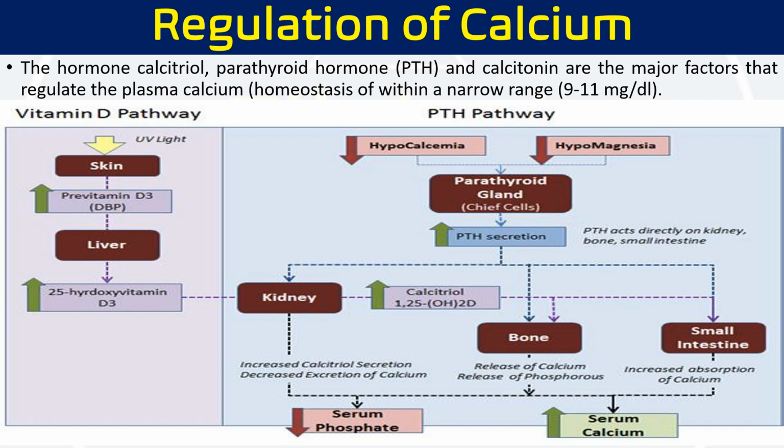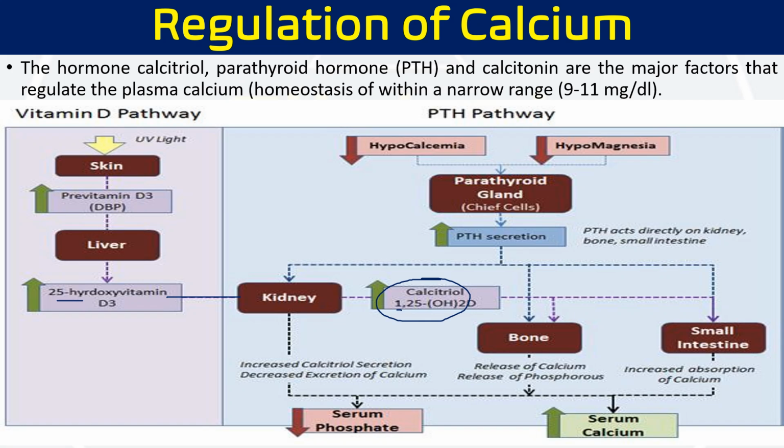Now we are going to see the regulation of calcium by those three factors. Okay, let's start with calcitriol, that is vitamin D. Normally, you know that vitamin D synthesis occurs in our skin through 7-dehydrocholesterol. So vitamin D3 will be formed, and from the skin it goes to the liver for hydroxylation. There it is hydroxylated at the 25th position, and this 25-hydroxy vitamin D reaches the kidney, where it is hydroxylated again at the first position. Ultimately, calcitriol, the active form of vitamin D3, is formed in the kidney.